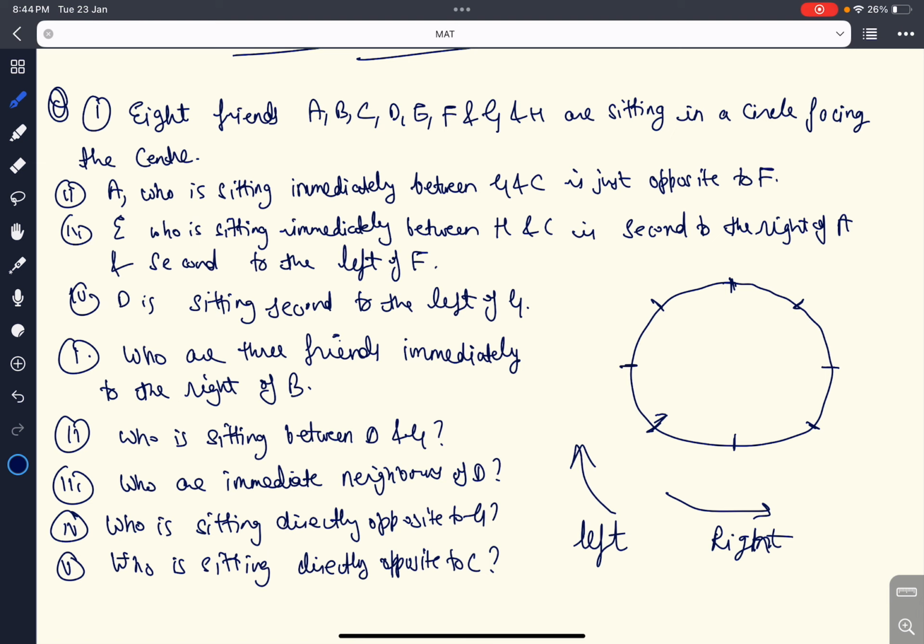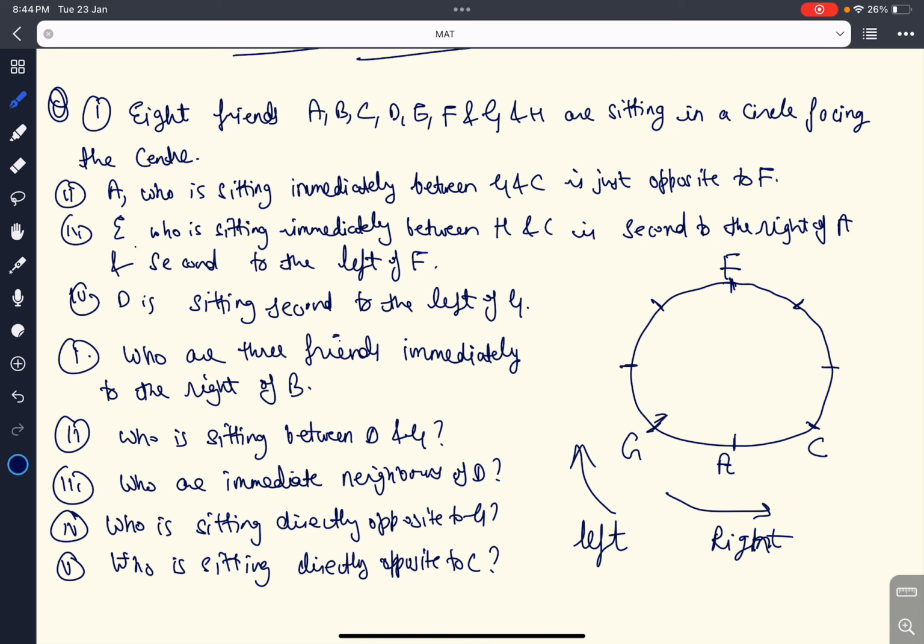Our first statement is A, who is sitting immediately between G and C. So I will mark G here, C here, and A between them. A is just opposite to F. This means F is sitting opposite to A. So this will be the opposite position, 3 to the left, 3 to the right. So this is the middlemost position. So F is sitting opposite to A.